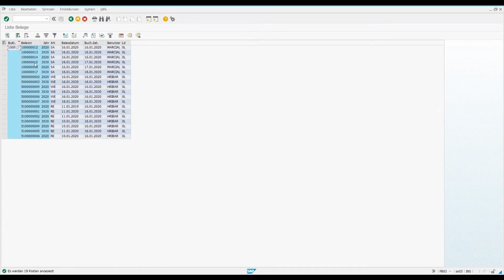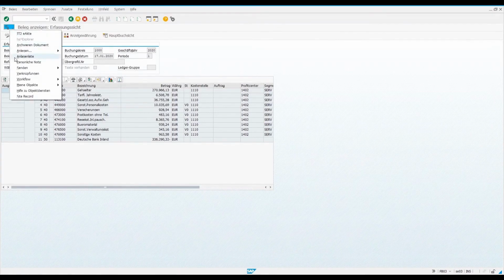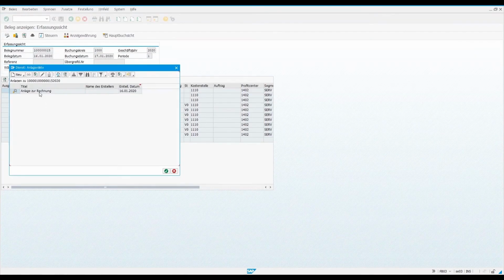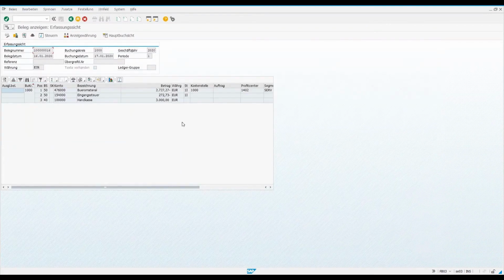For example, this document number 15, posted on January 17th. So posting date January 17th. That was the one I just modified again, now with the salaries and the total calculation. Also interesting is that for this directly posted item, we of course also have an attachment list. This here is the Excel file we just created earlier, now shown in full. Now I'm going to the second document. Those were the 3,000 euros, which are structured accordingly. Here too, the document date was the 16th and the posting date was the 17th.